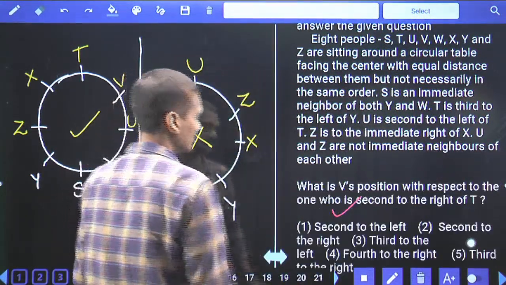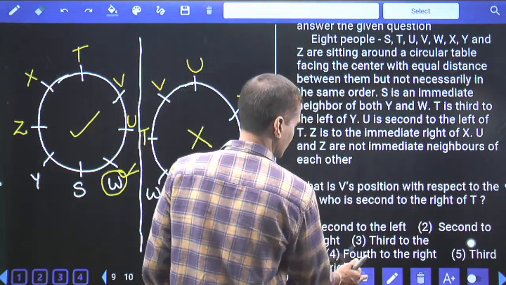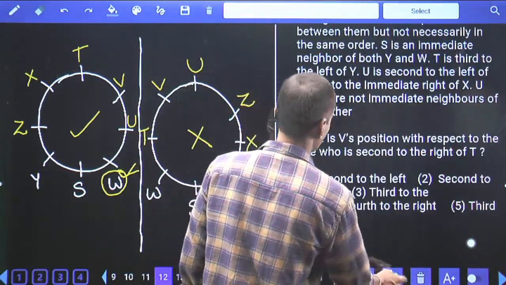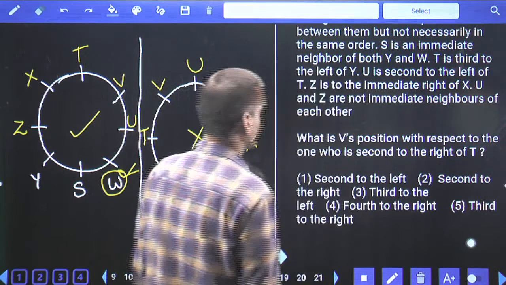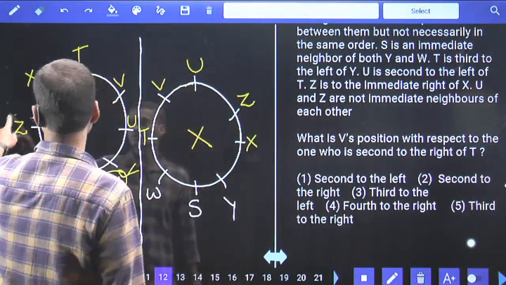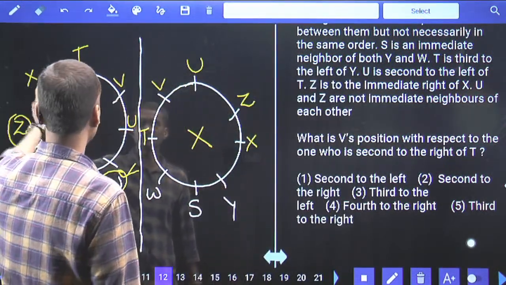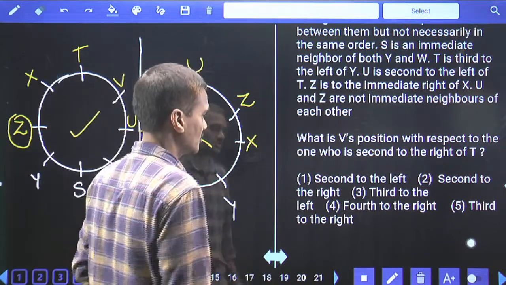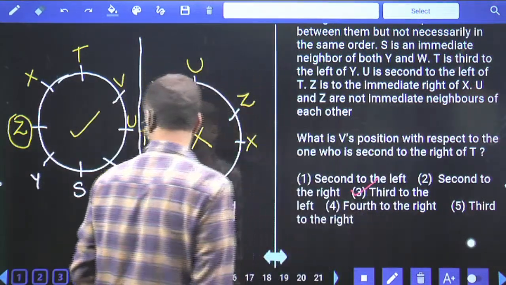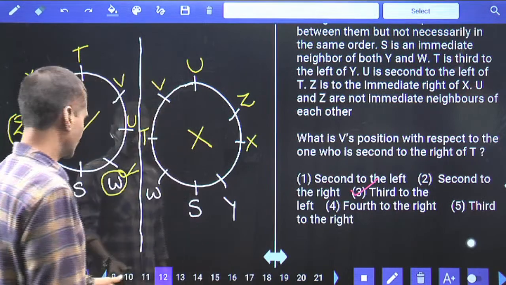Then the 12th one please. Now in the 12th one, what is V's position with respect to the one who is seated second to the right of T? Second to the right of T is Z. Now V's position with respect to Z is third to the left, and that is the given choice 3 for question number 12.